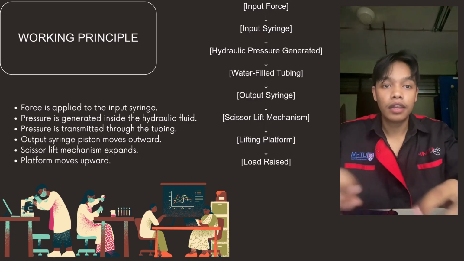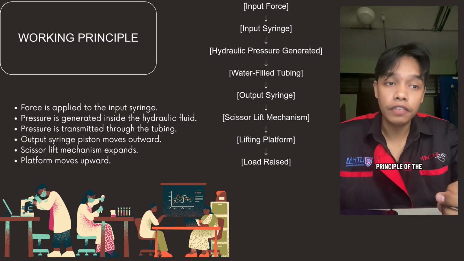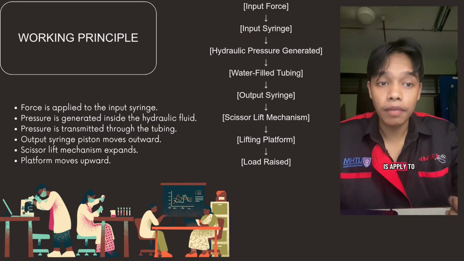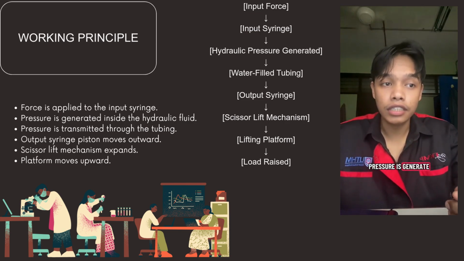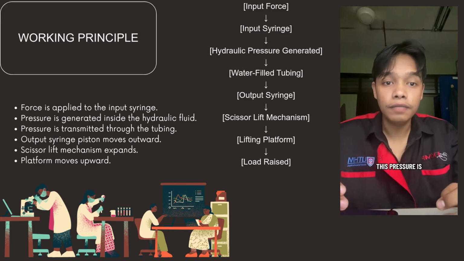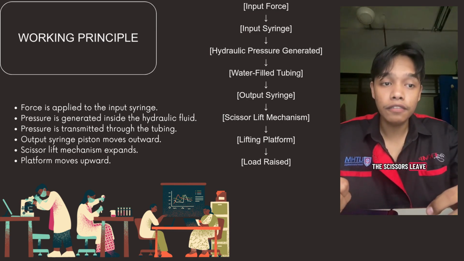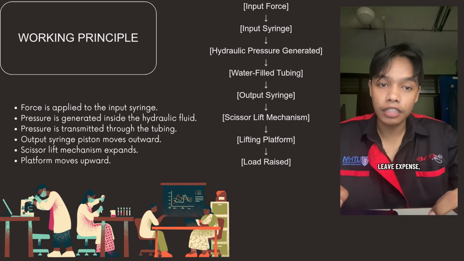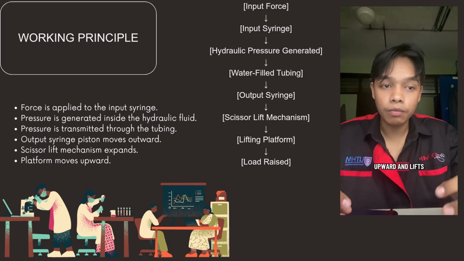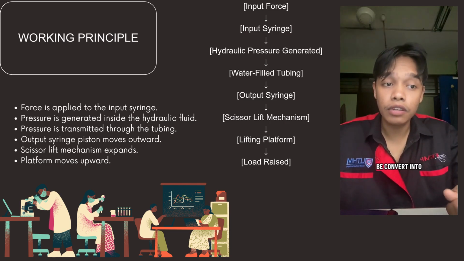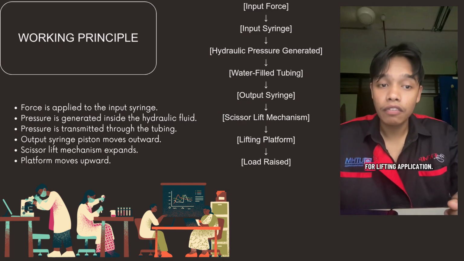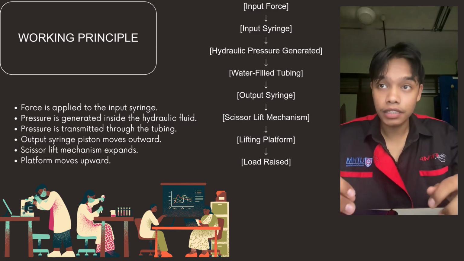Thanks. Next, I will explain the working principle of the hydraulic lift system. When the force is applied to the input syringe, pressure is generated inside the water-filled hydraulic system. According to Pascal's principle, this pressure is transmitted through the tubing to the output syringe. The output piston then extends and pushes the scissor lift mechanism. As the scissor lift expands, the platform moves upward and lifts the load. This process demonstrates how hydraulic pressure can be converted into mechanical motion for lifting applications. I will pass the next slide to my friend.